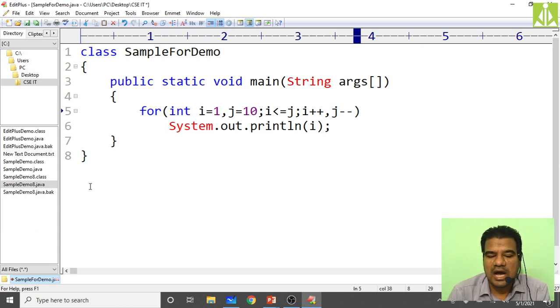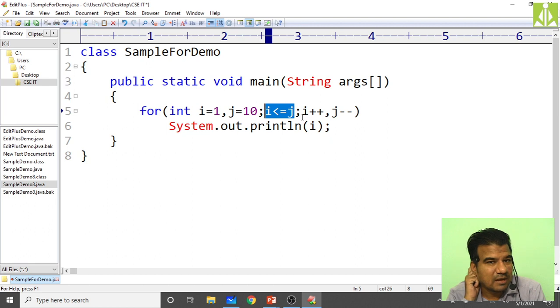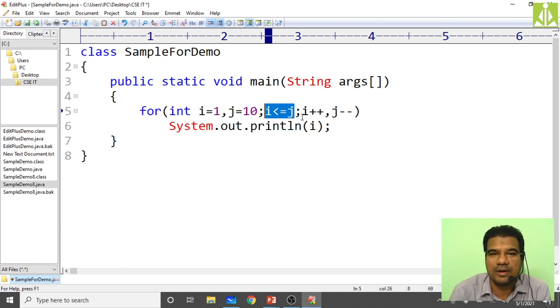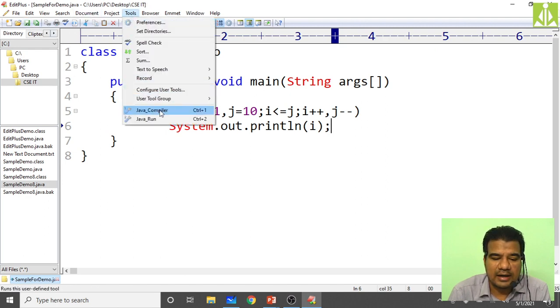Now you see how the output will change. In the initialization part we have two initializations, and in the updation part we have two updations separated with commas. In both cases we have separated with commas, but for the condition, you can't frame two conditions and separate them with a comma. It is not allowed. So when you have more than one condition, you have to combine those conditions with the help of logical operators. Hopefully you understood. So simply save this, and now compile.